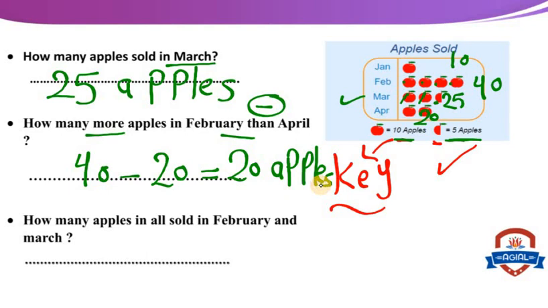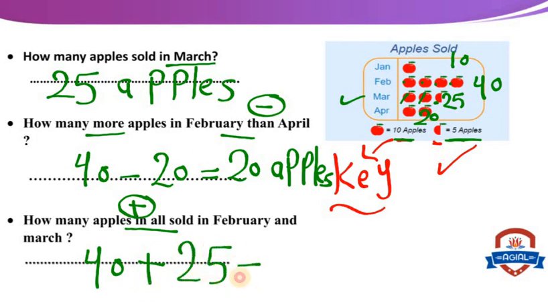How many apples in all sold in February and March? In all means plus. So in February we have 40 and in March we have 25.